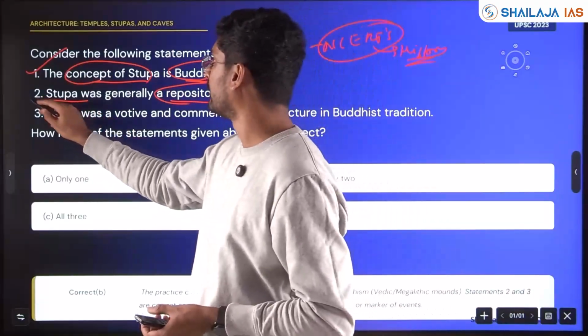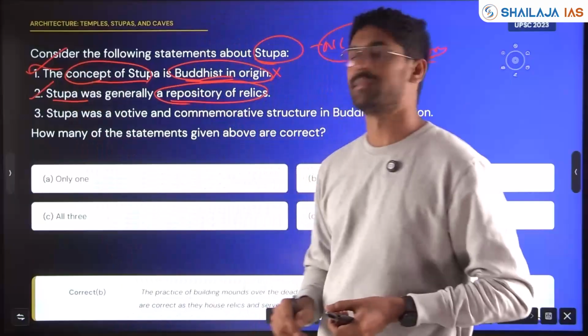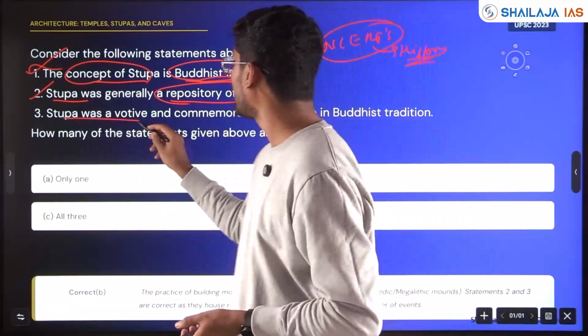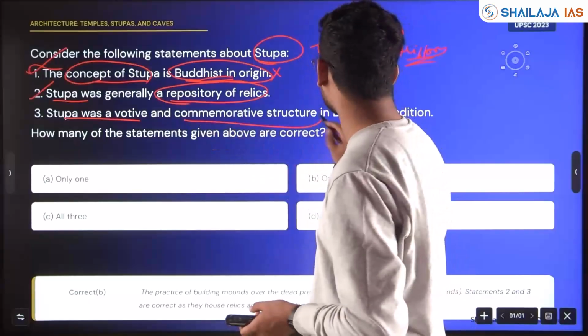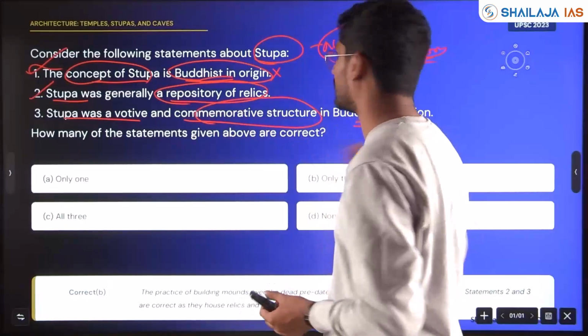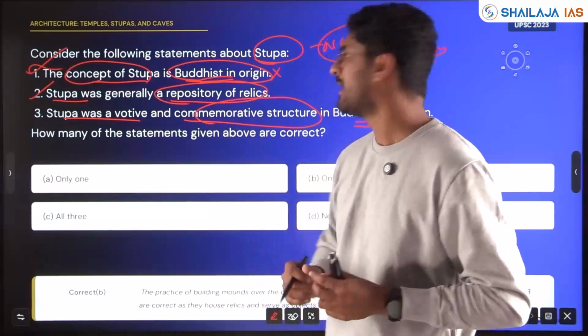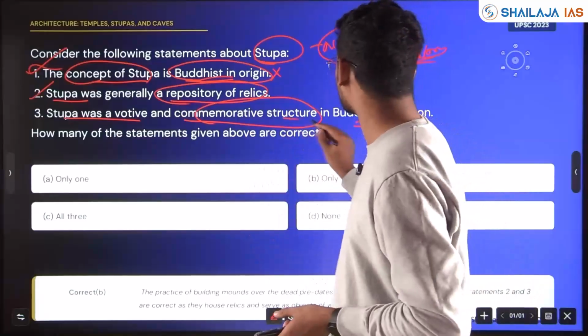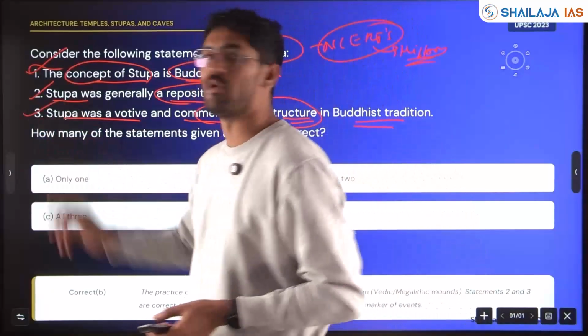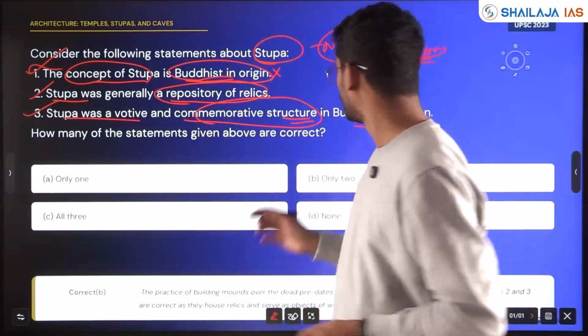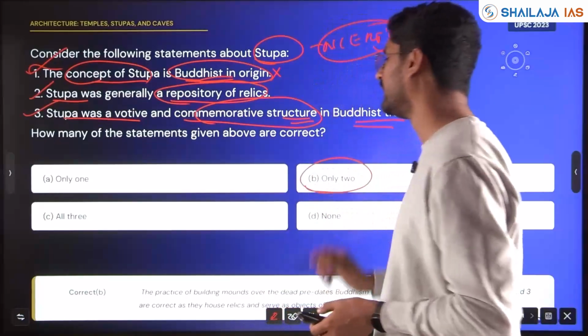So statement 1 is wrong, statement 2 is right. Stupa was a votive and commemorative structure in Buddhist tradition. Yes, it was. So how many of the statements are correct here? 2 and 3, only 2.